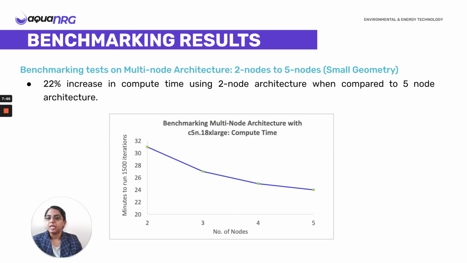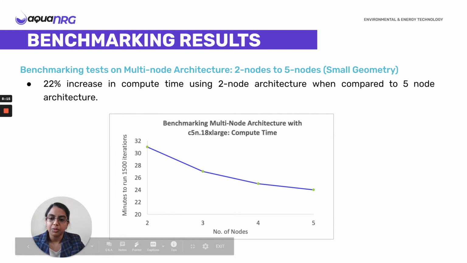We actually ran some benchmarking tests to determine the number of nodes that would be more efficient for running our simulations. We tested 2-node, 3-node, 4-node, and 5-node architecture, and we determined that when we use a 2-node architecture, we find there is a 22% increase in the computational time when compared to a 5-node architecture.